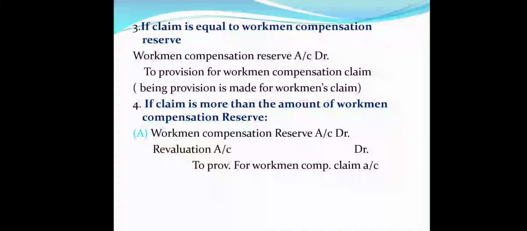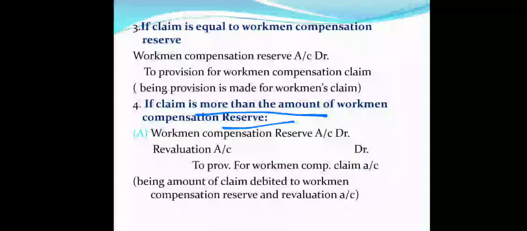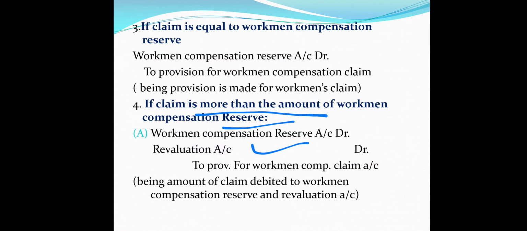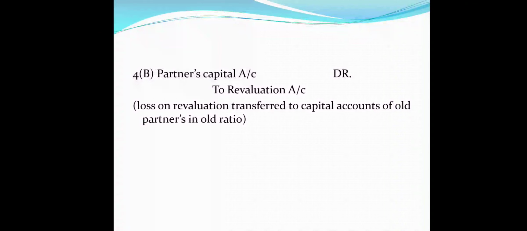The amount of claim is debited to workman compensation reserve and revaluation account. It should be noted here that because the claim is more than the amount of reserve, the extra amount will be debited through revaluation account. And in this case, the second entry will be partners capital account to revaluation account. Loss on revaluation will be transferred to the capital accounts of all partners in their old profit sharing ratio.